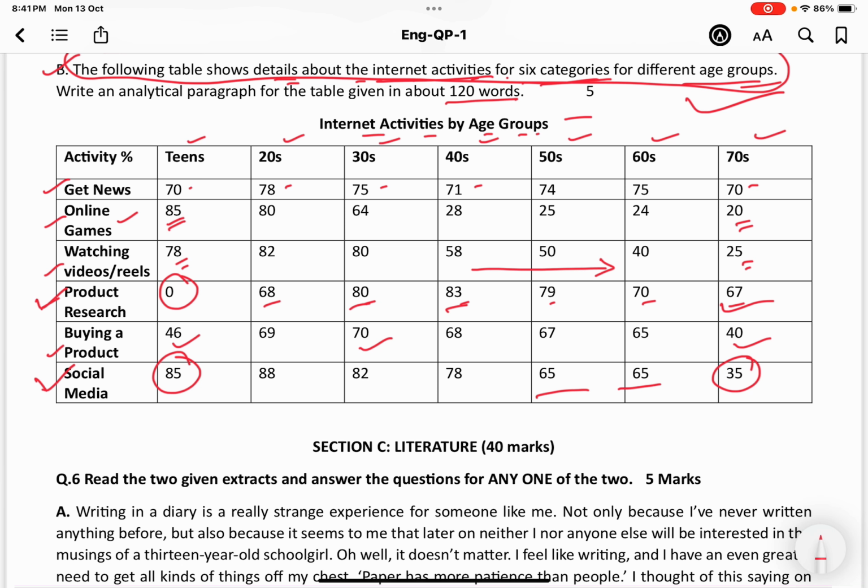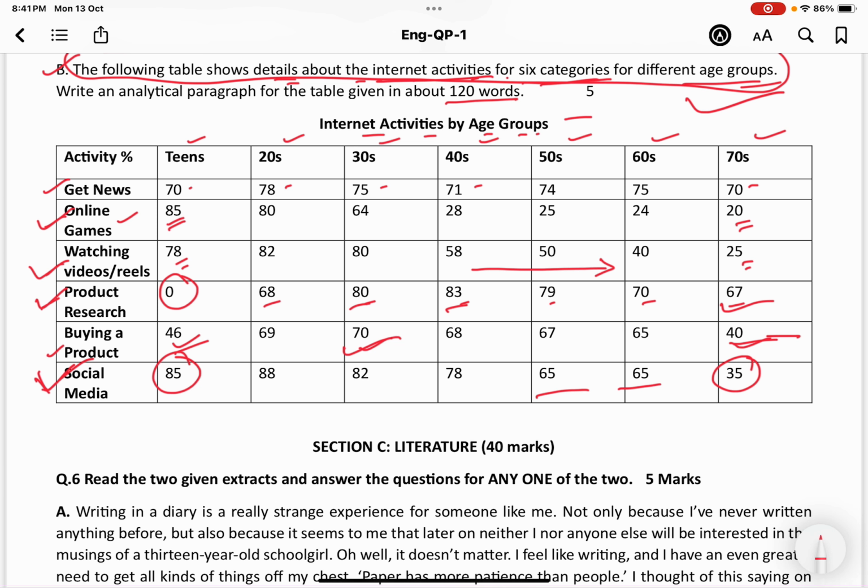So first of all, choose the categories that are common and most popular among younger people. That is online games, watching reels and social media. And vice versa is product research. Apart from that, if we talk about buying a product, this is most popular among the people in their 30s, not among younger people and not among the elderly people.